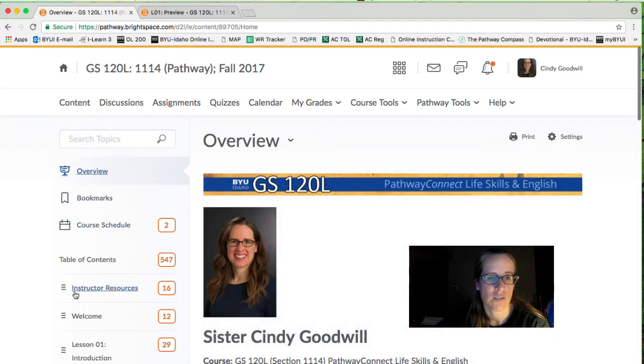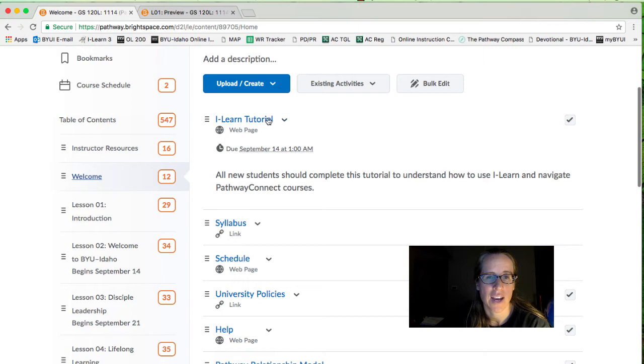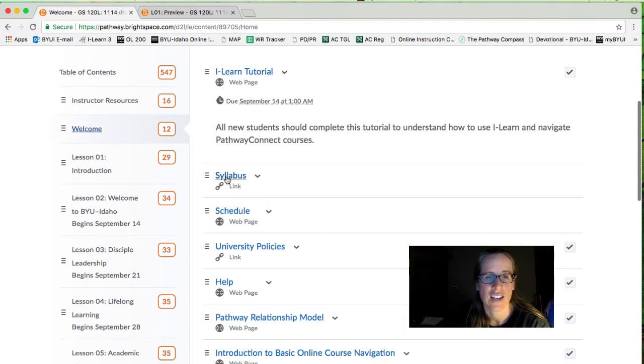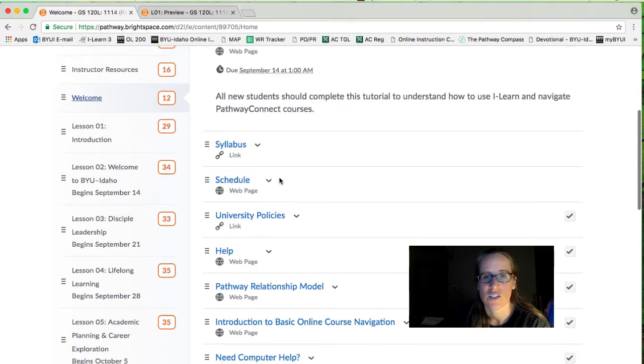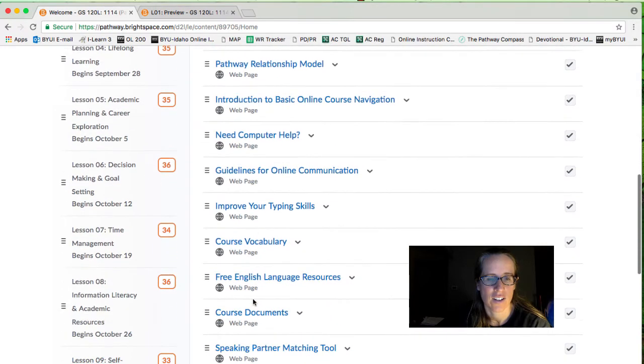We're going to skip down to here to welcomes, the next thing you should probably go and look at. The welcome has an iLearn tutorial, which you should go through. It explains how to use iLearn and to navigate the course. And then the syllabus, which you should definitely read from beginning to end so you understand all the requirements for this course. That will help you understand how to organize your time and make plans to organize your life and be able to do everything you need to in this course. And then there's more things, the schedule, university policies, and on and on.